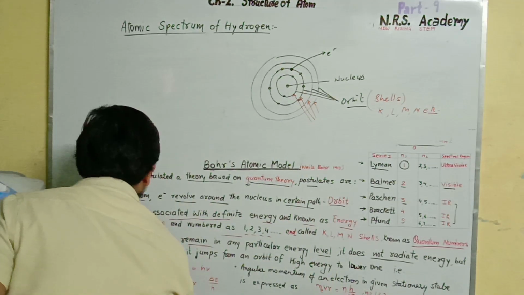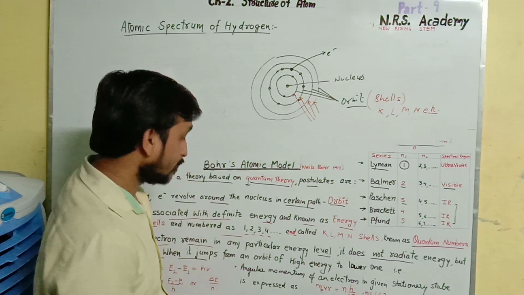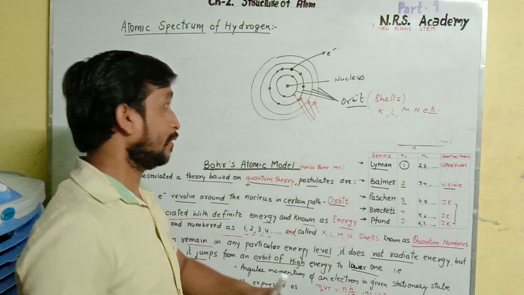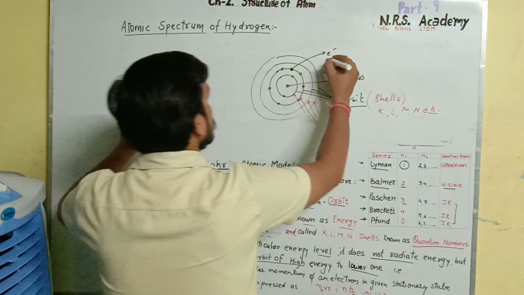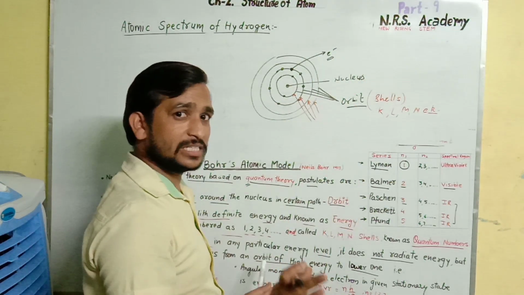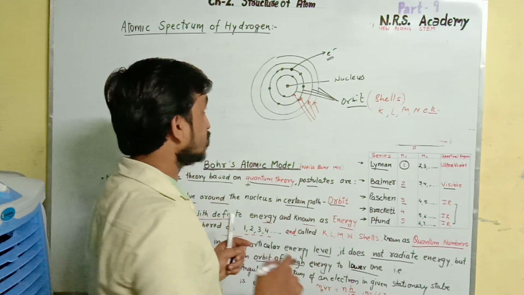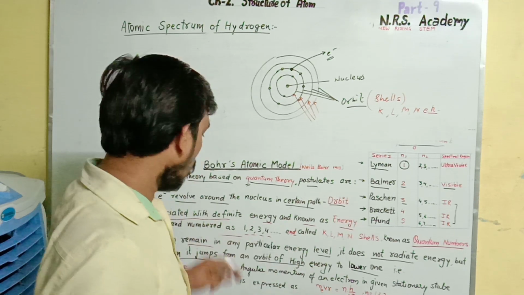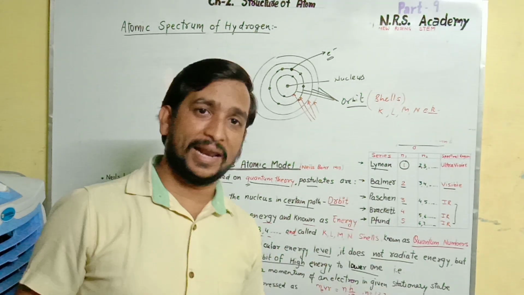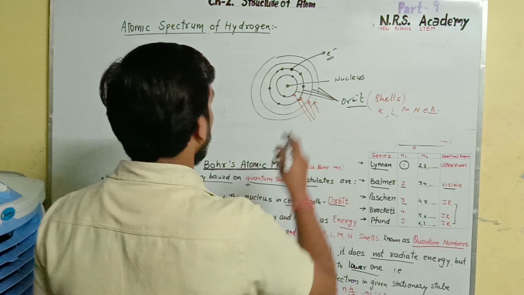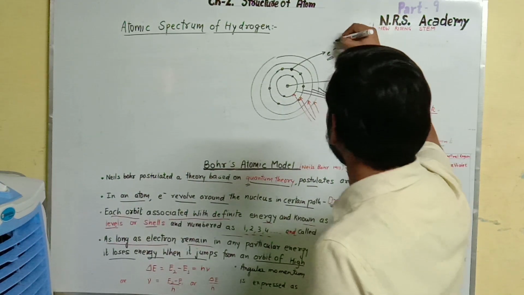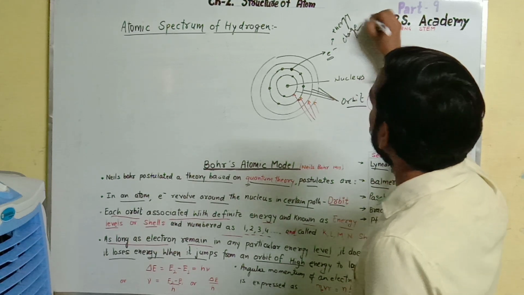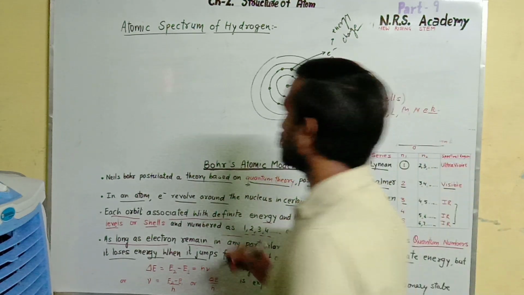But it loses energy when it jumps from an orbit of high energy to a lower one. So initially this electron does not radiate, but it will lose energy when it moves from a higher energy level to a lower energy level. That is, whenever this electron changes level, there is a change of energy taking place.